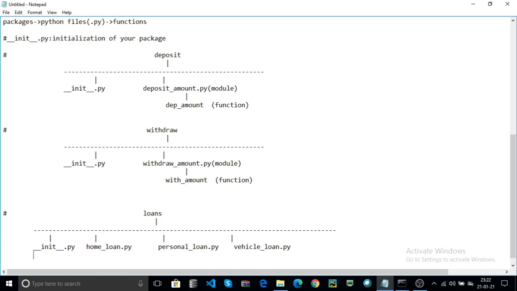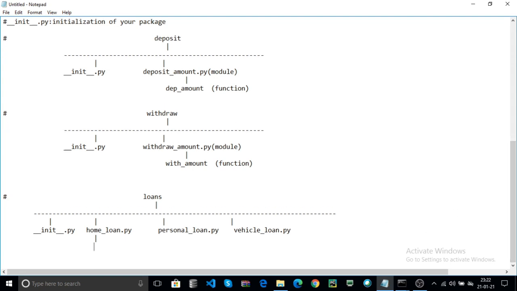Based on my requirement I use one function in home_loan.py, that is hm_loan. In the personal loan module I create one function, that is per_loan.